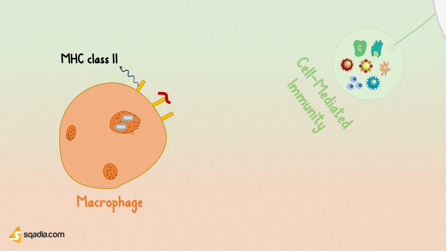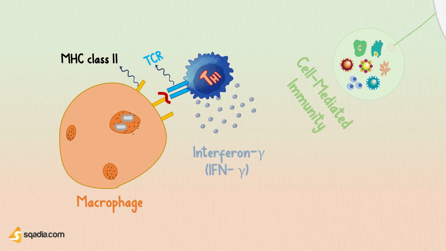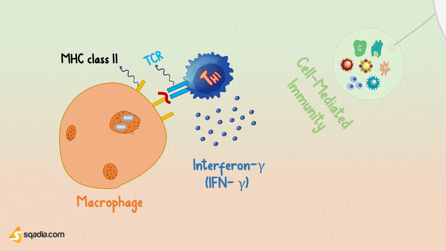Infected macrophages present bacterial peptides on their cell surface using MHC class II molecules. Well, this mechanism is called antigen presentation. Now, a helper T cell surveys MHC class II molecules with its T cell receptor, or TCR, to observe the peptides they hold. If a bacterial peptide is presented, the Th1 cell releases interferon gamma.